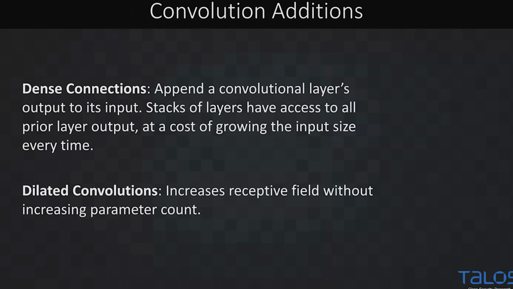Just a couple other things we're going to do with the convolutions. We're going to use densely connected convolutions, which is for each layer, you run your convolution, and then you append that output to its input. So as you stack layers and layers together, each layer is going to see the outputs of all prior layers. You're going to pay a little bit of computational cost here, but it actually works out really well for training good representations. And we're going to throw a little bit of dilation in, which lets you expand the receptive field of a given layer without necessarily having more parameters.